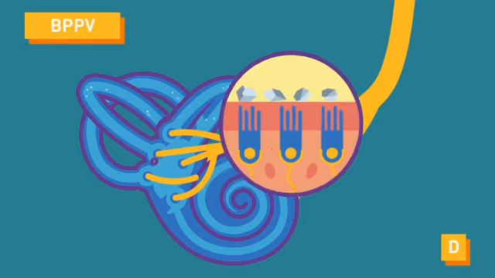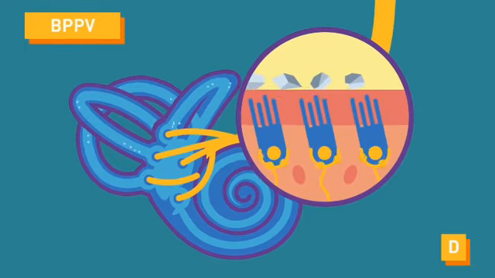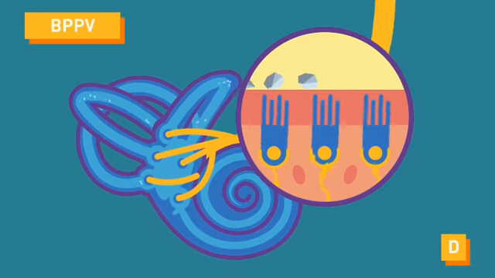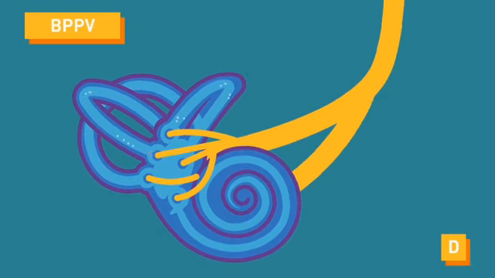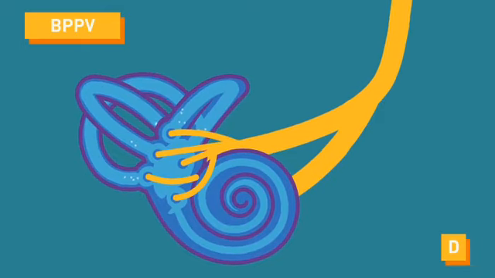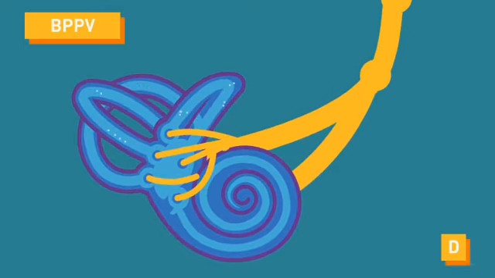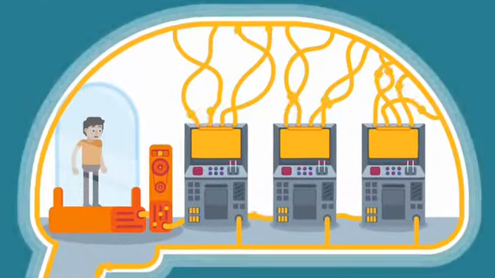The otolith organs detect the movement of your head and its relation to gravity. For some reason, the otolith can be dislodged and moved into the semicircular canals and affect the movement of the fluid inside, thereby causing it to send irregular nerve impulses to the brain, making the person get dizzy.